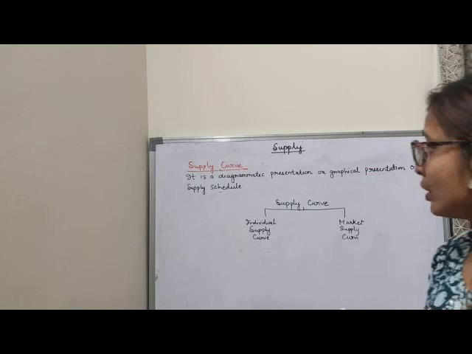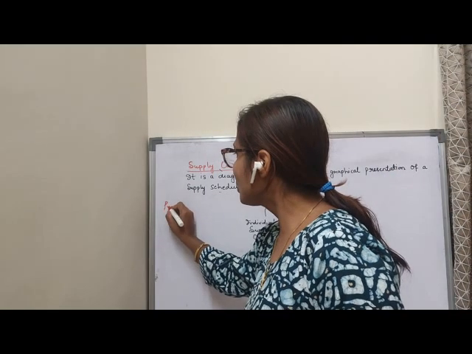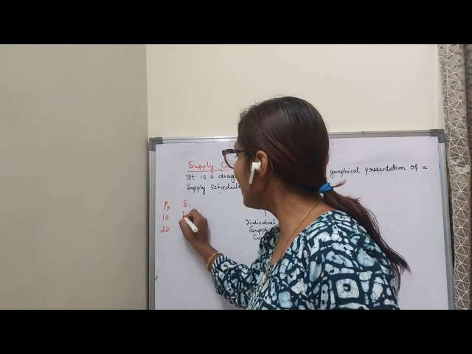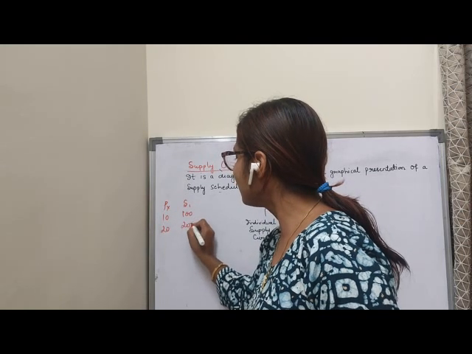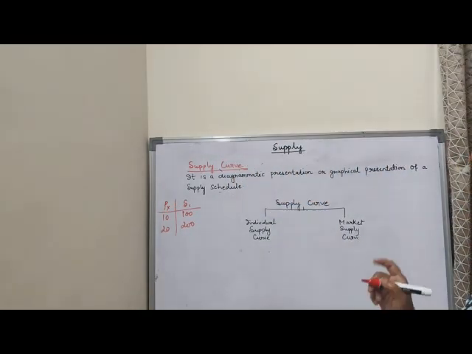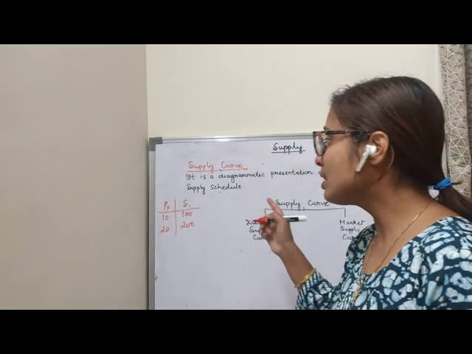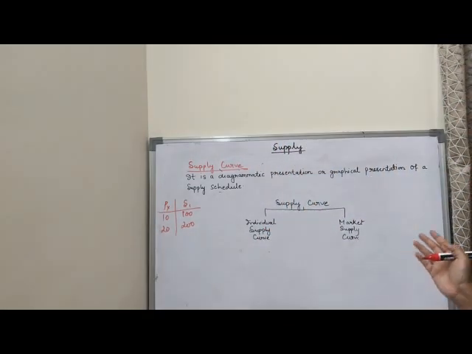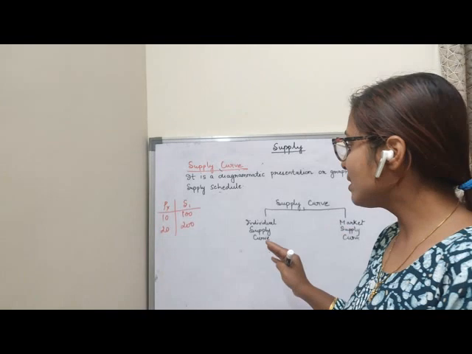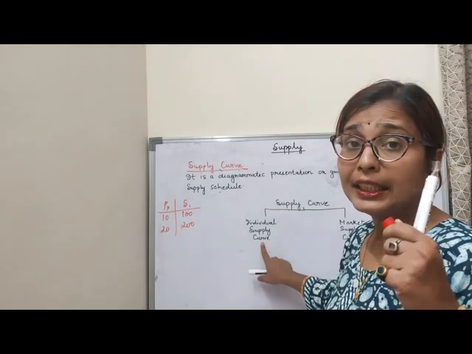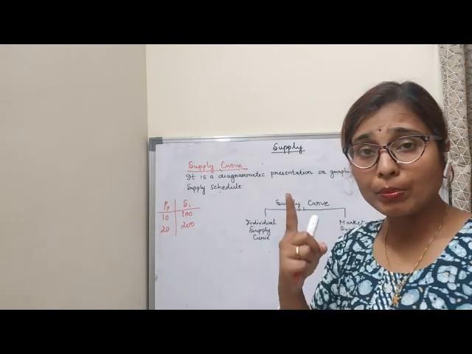So this was my schedule, children. Now the same schedule I will plot in the diagram. Clear? So same schedule I will plot in the diagram, that is only the supply curve. Supply curve is also of two types, individual supply curve and market supply curve. So I can say that supply curve is a diagrammatic presentation of an individual firm. Individual means of one producer I am talking.